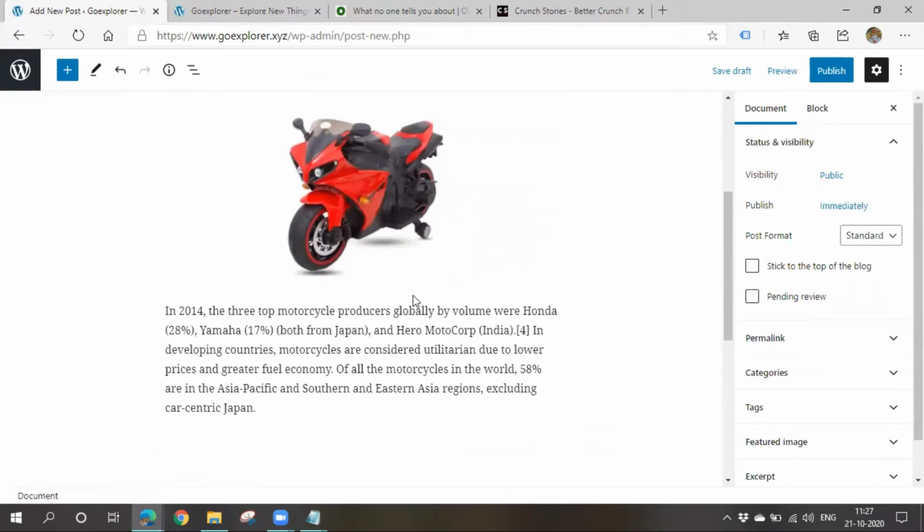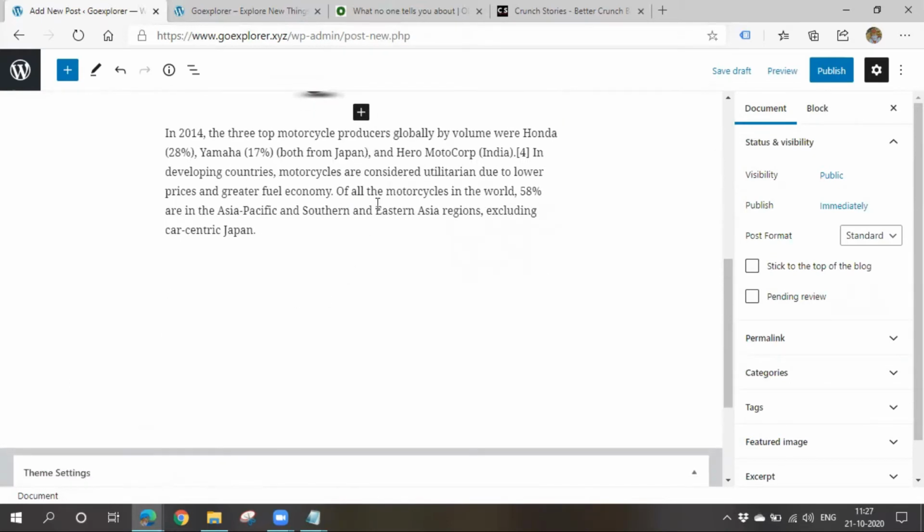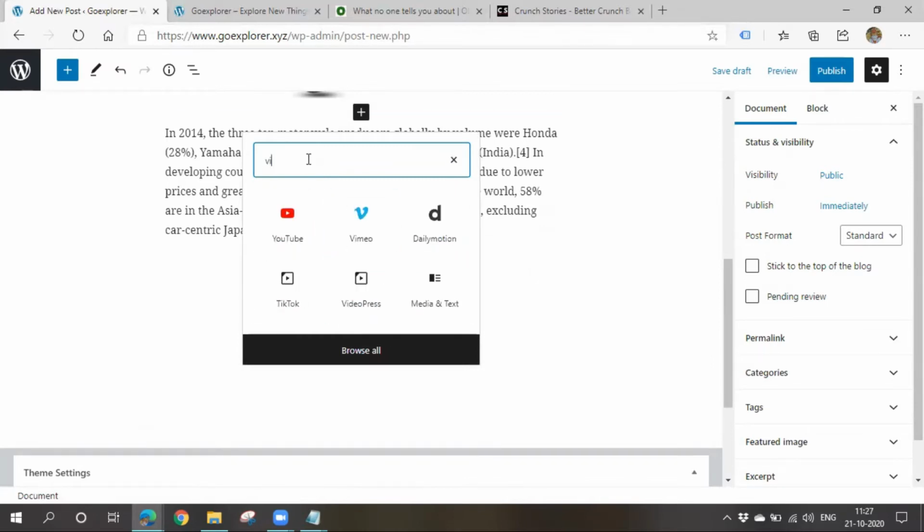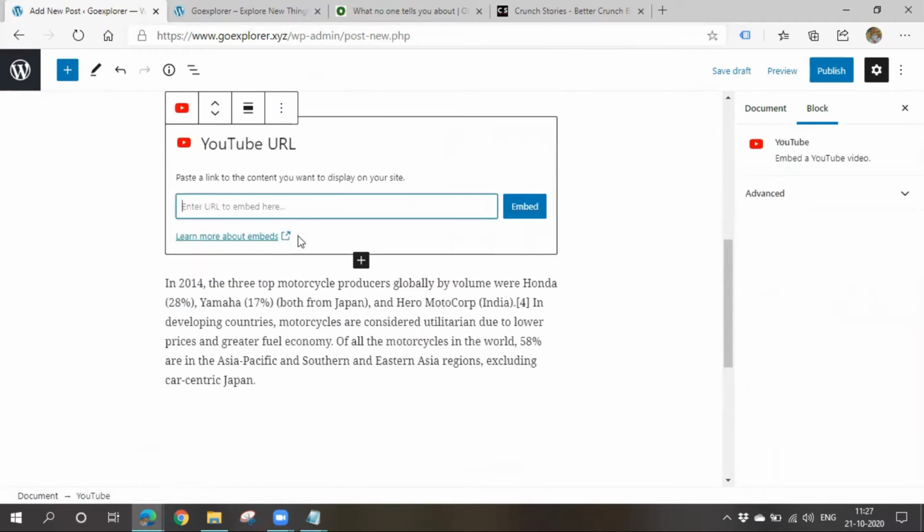You can also add videos. I'll show how to add a video also. If you want to add some video, let me click here and search for video. See, you can add YouTube videos also. If you have any video on YouTube, you can simply paste the YouTube video URL here.